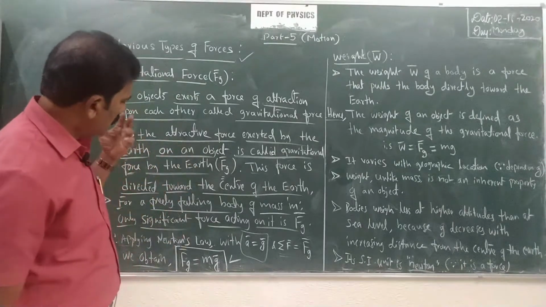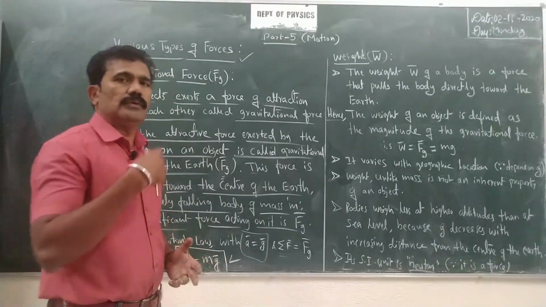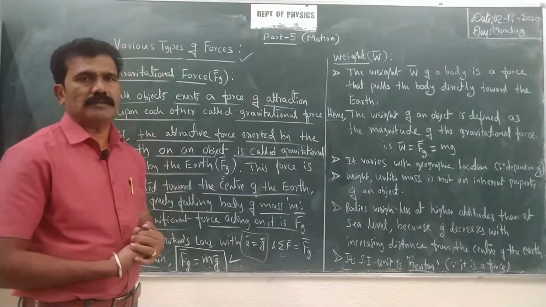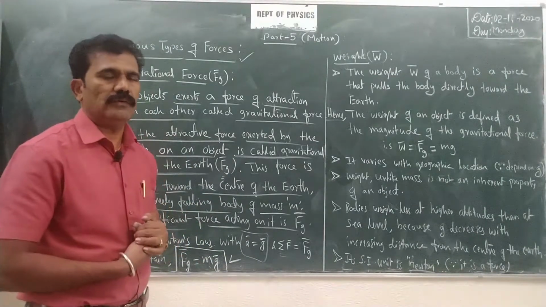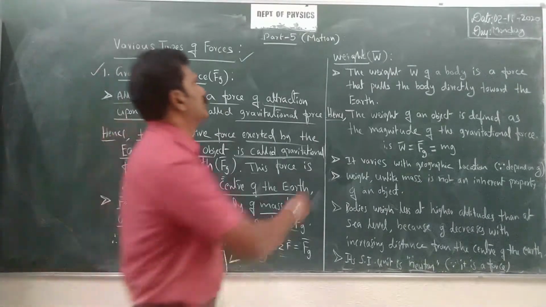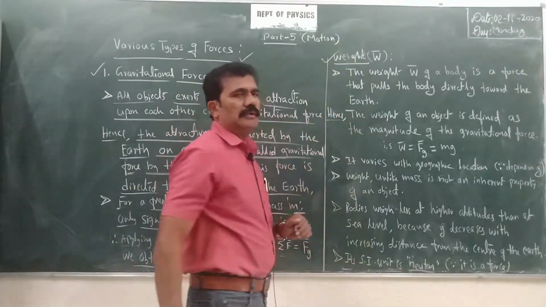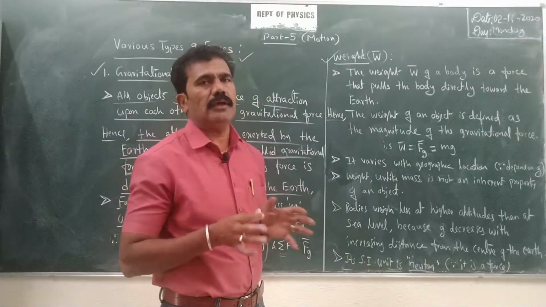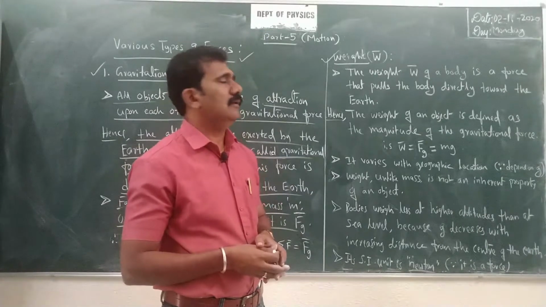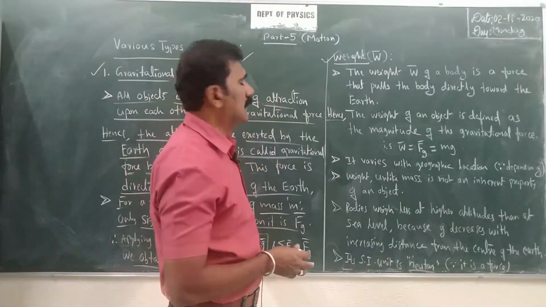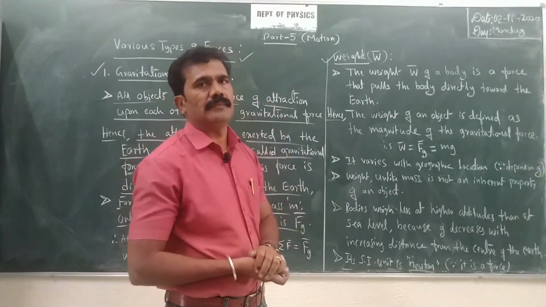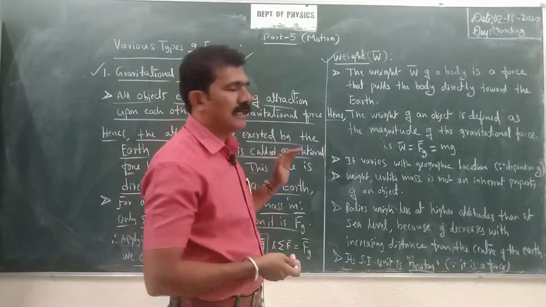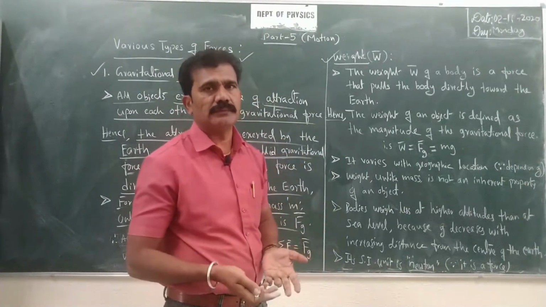Now related to this force, we have to define another force acting on objects. What is that force? You know, that is called weight, right? W bar is the weight of an object. It is related to this fundamental gravitational force only. If there is no gravitational attraction force, then there is no weight, right?